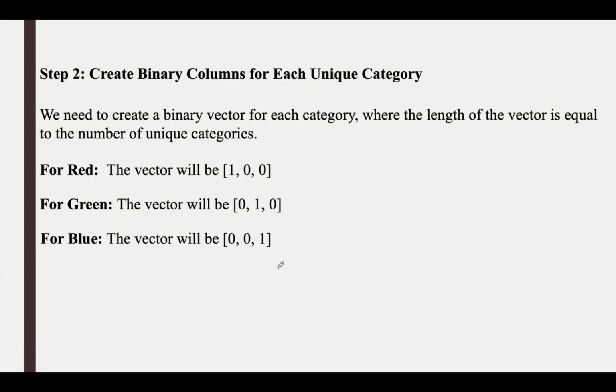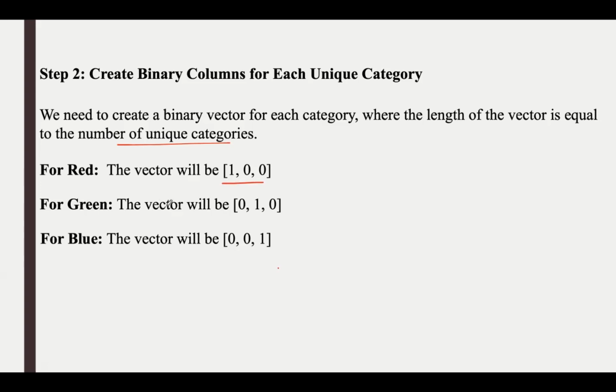Step 2 is to create a binary vector for each category. Here we need to make sure that the length of the vector is equal to the number of unique categories. For example, here we have three unique categories, red, green, and blue, so the length of the vector will be 3.